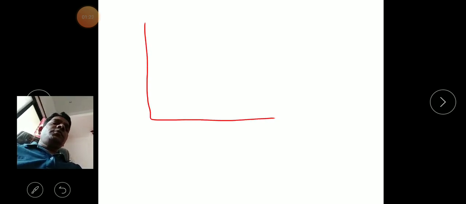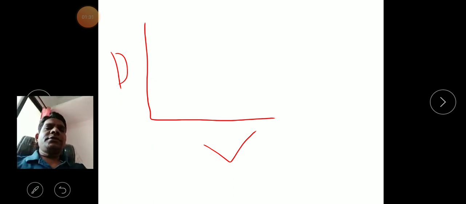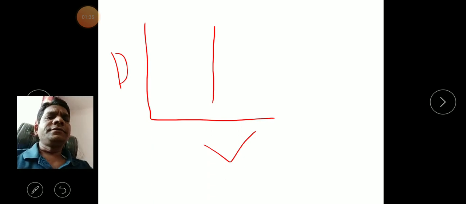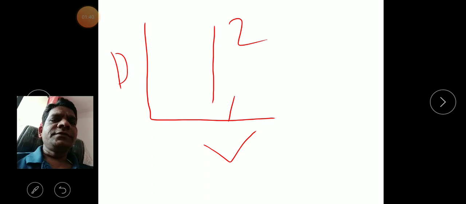So in constant volume, what is here? The volume does not change there. The volume should be fixed. Suppose this is the PV diagram. This is the pressure P and this is the volume V. So in constant volume, boys and girls, the volume should be constant. Means the initial volume and the final volume are constant. So that's why it is called the constant volume process.